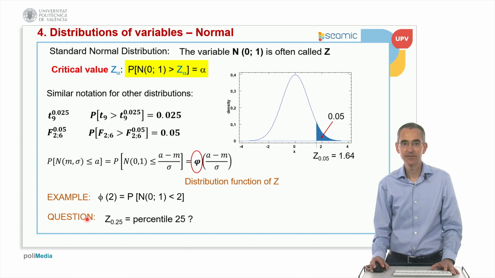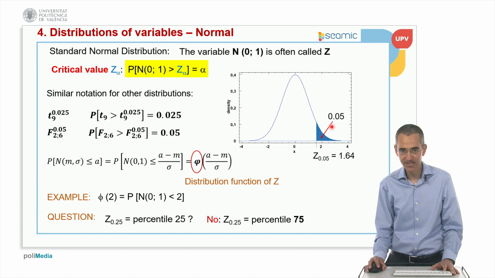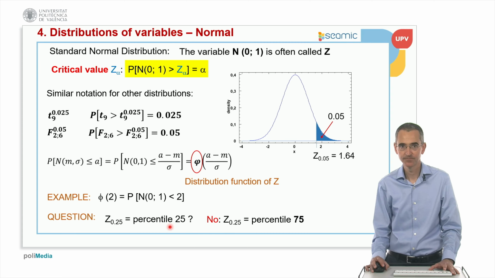Okay, for example, a question: z 0.025, is it percentile 25? Well, the answer is no. So please pay attention. Z 0.25 is the same as percentile 75. This is the critical value such that above it I will have 25% of the values, and by definition it is the same as percentile 75 or the third quartile. So please pay attention, because sometimes it can be confusing.